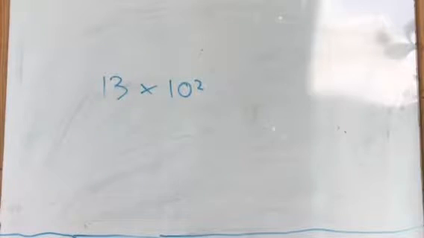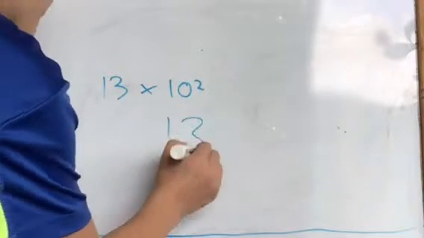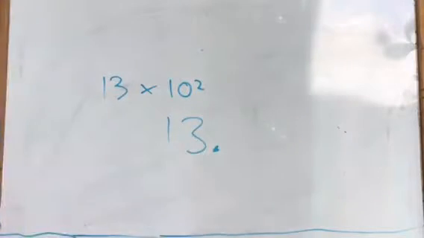But that's just a way for people who really know it. If you want to take an easier step, this is what you do. You take the 13 and leave it right here. There's always a decimal point in every number, but you don't always have to show it.